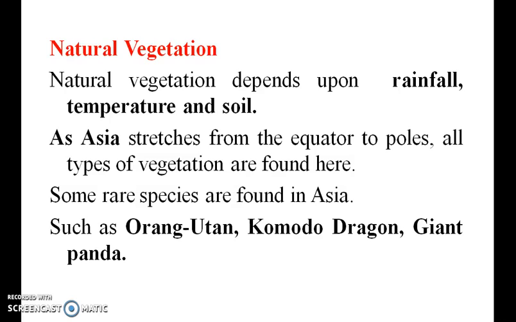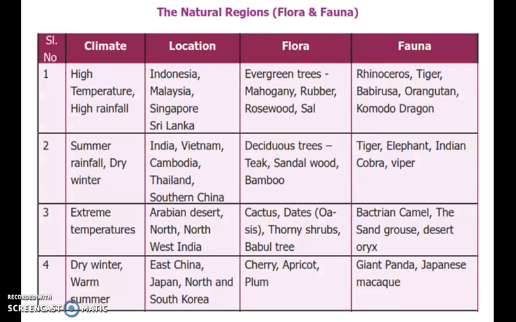Natural vegetation depends upon the rainfall, temperature and soil. Some rare species are found in Asia. Komodo dragon, giant panda, these are some of the species found in Asia. This is the location, how high temperature influences, what animals and what flowers fall in this particular high temperature, in which countries, what kind of trees and animals there are, they have shown here.